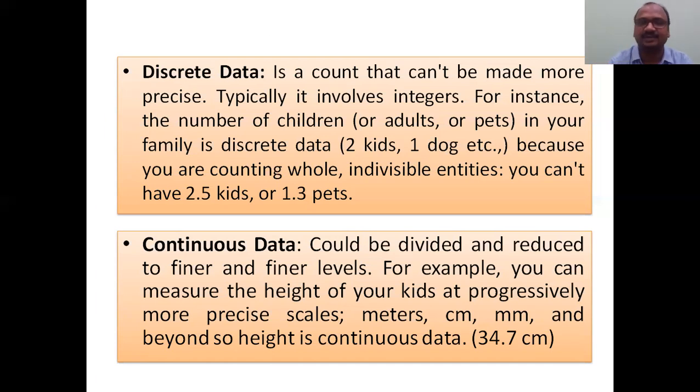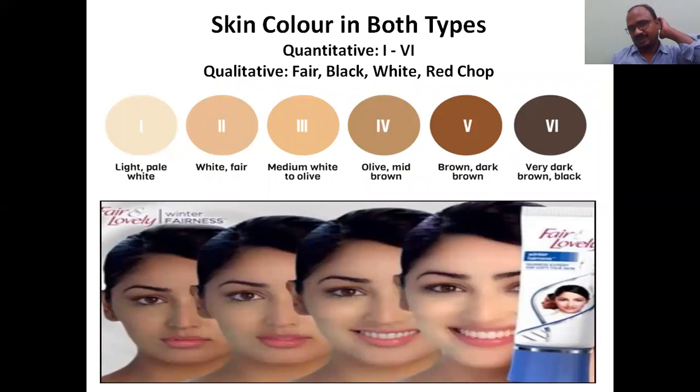34.7 is a fraction. See here, the skin color I expressed in a qualitative way and also in a quantitative way. In the quantitative way, I gave grades 1, 2, 3, 4, 5, 6. Number 1 is the fairest complexion, like the milky beauty Tamanna type. Number 2 is white, fair.